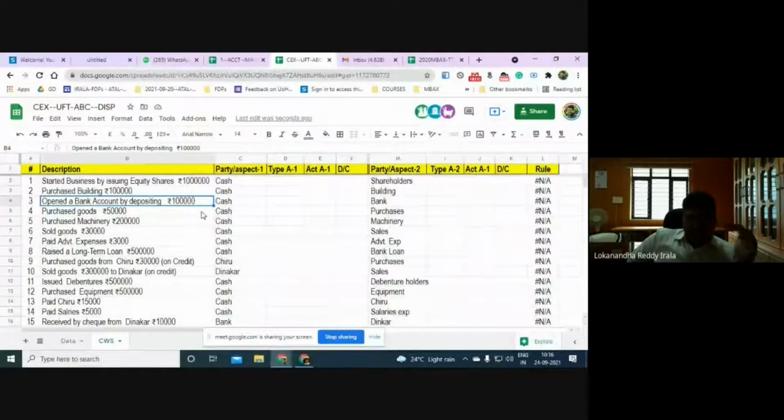The difference between equity and borrowing money from the public is that borrowing from the public is temporary. That means after 3, 4, 5 years, you give this money back to the people who have lent you. Whereas capital or equity is permanent. You will not give this money back to the equity shareholders unless you are closing down the company. Whether you borrow from a bank or from the general public, it will be called debt.